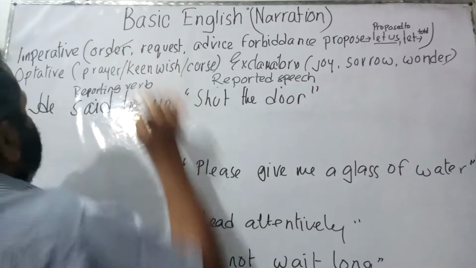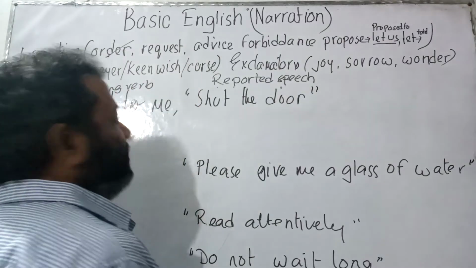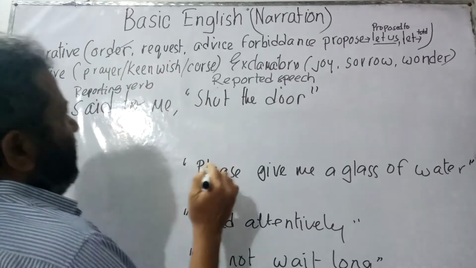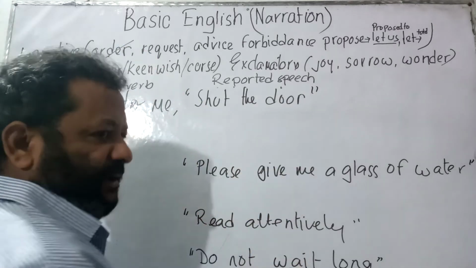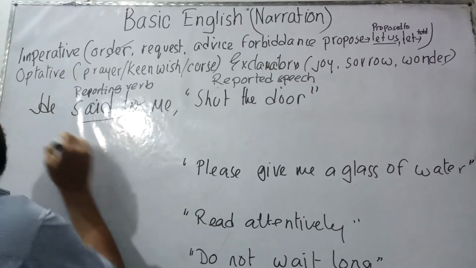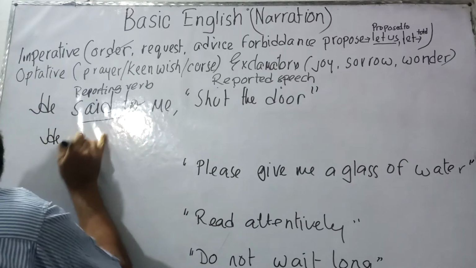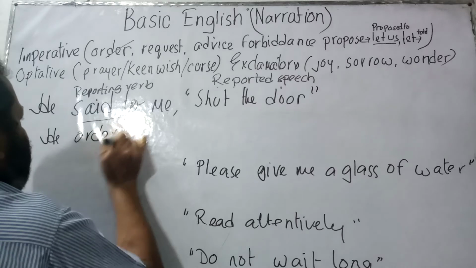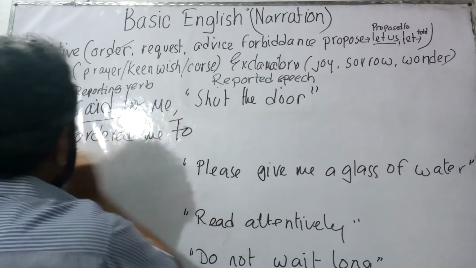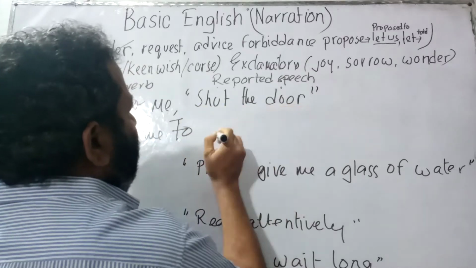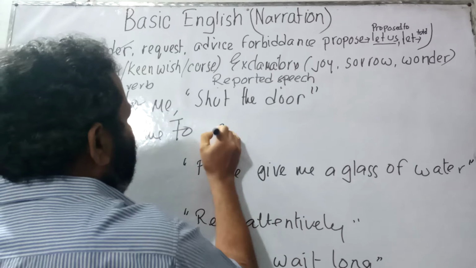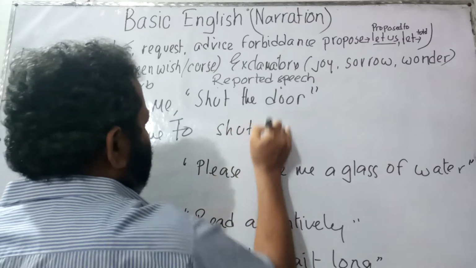Now, here I have come to know that the order is actually an element of imperative sentence. So, he said to me, shut the door. It's an order actually. So, said to me has been turned into he ordered, O-R-D-E-R-E-D. He ordered me. This comma would be omitted by to. He ordered me to. And the remaining part of the sentence, that is the imperative sentence, would remain as it is. So, shut the door.